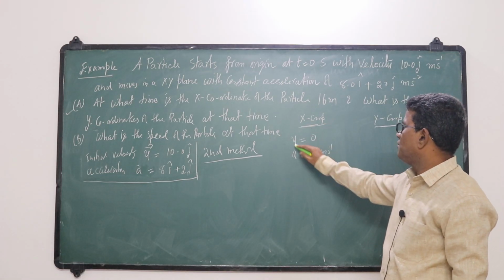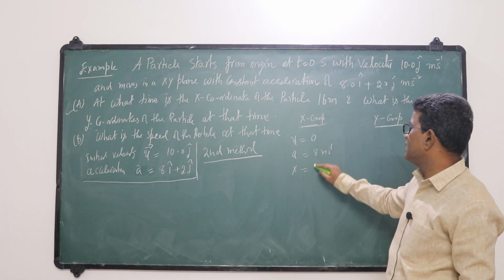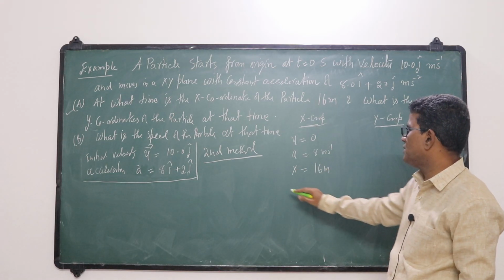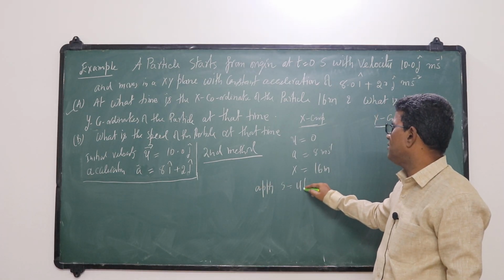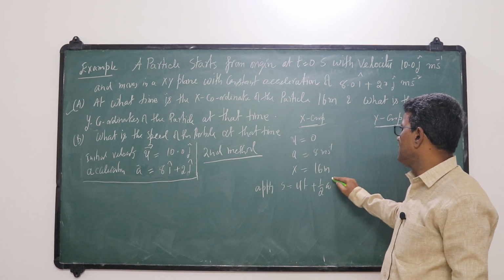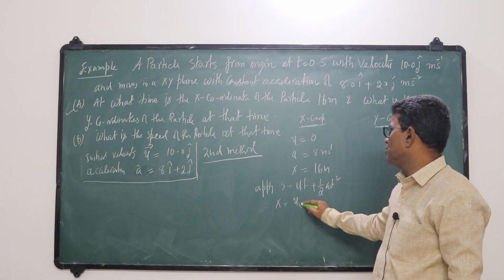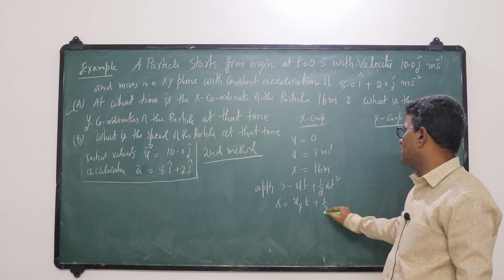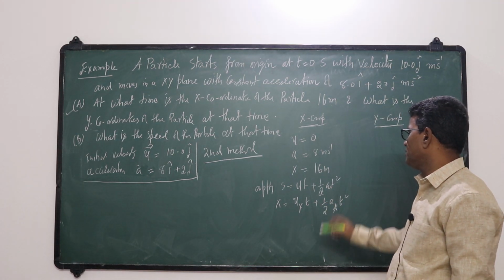We want the x component to be 16 meters. At what time? Apply s is equal to ut plus half at square in the x direction. That is x is equal to ux into t plus half into ax into t square.